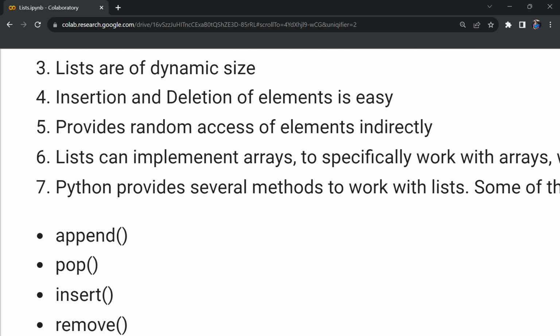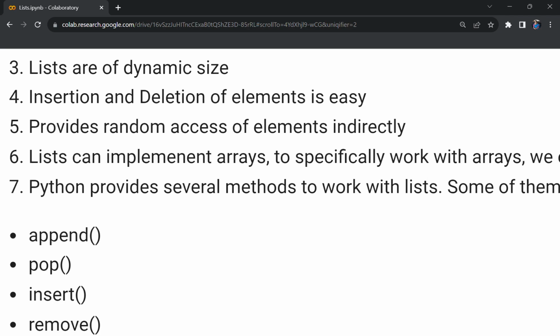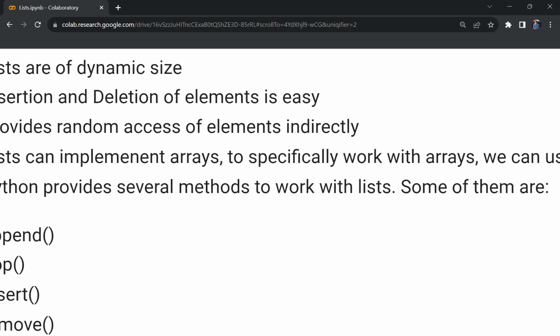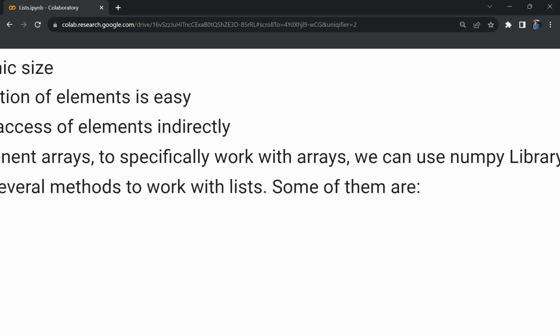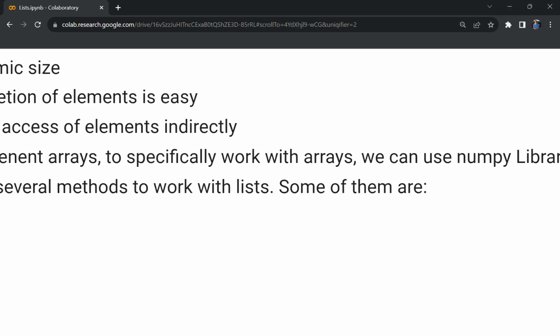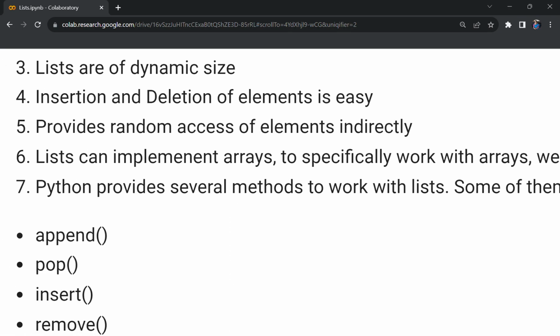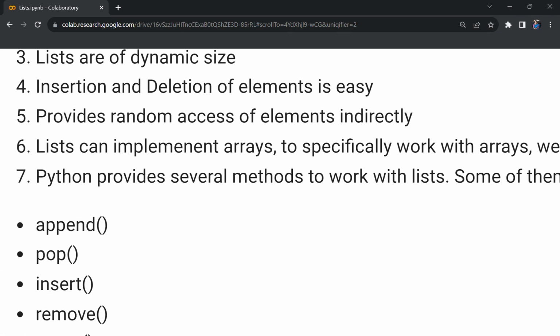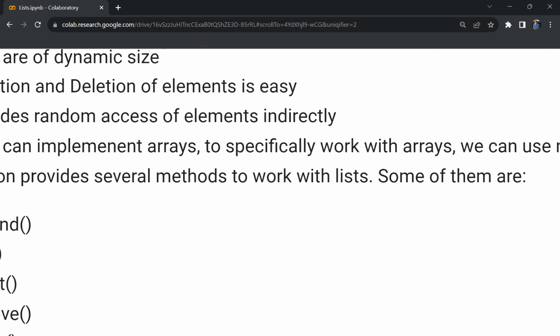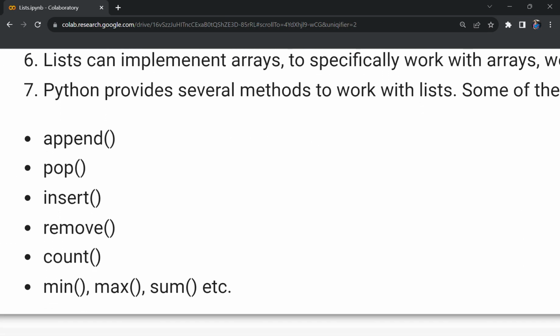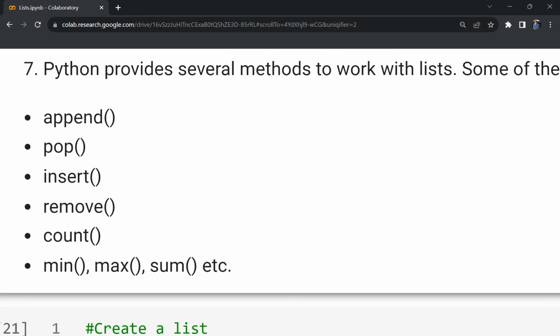Next, lists can implement arrays. So whatever we do with arrays in other programming languages, we can do very much in lists. Suppose you are very particular about array operations and you want to do scientific applications based on arrays, then I suggest you look at the NumPy library, where you can use many methods that are based on arrays. Next, Python provides several methods to work with lists. There are so many methods available, and some of them are append, pop, insert, remove, count, finding min, finding max, sum of the list, etc.